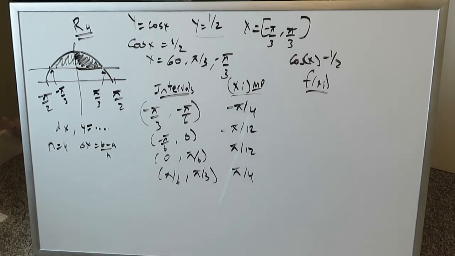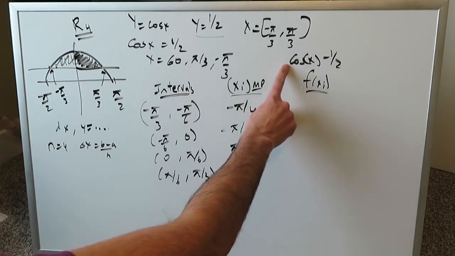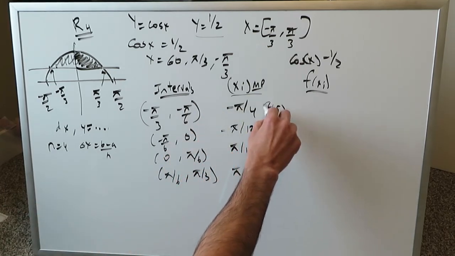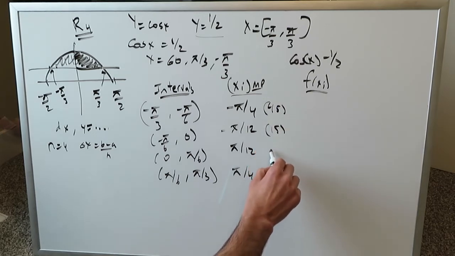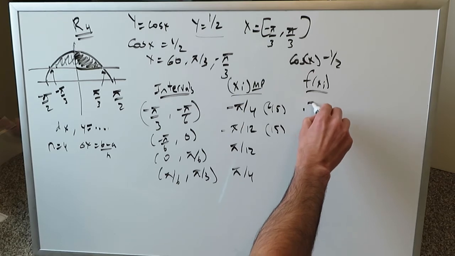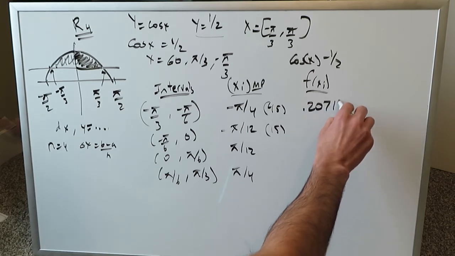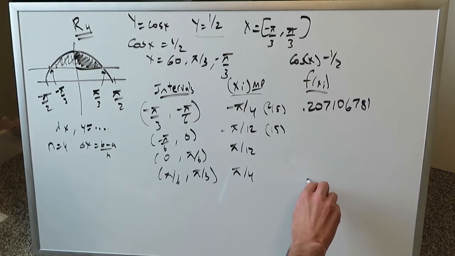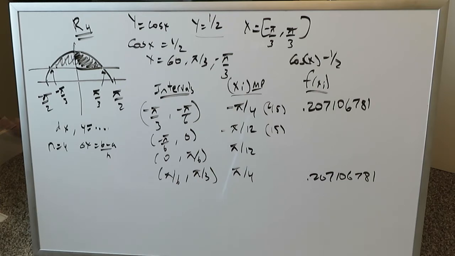Well, we have everything we need now to finish it. We have our f of x i, cosine x minus half, which will represent the height of each rectangle, and we have to feed in these values. You can think of this as 45 degrees, forget the minus or positive, and this is my 15 degrees. Here's 15, here's 45. So let's feed them in. Cosine of 45 minus half, I'll keep the calculator on degree mode. 45 cosine minus half, and I'm going to write out all the digits over here: 0.207106781. Likewise, this must be the same here too. Let's do cosine of 15 and run that through.